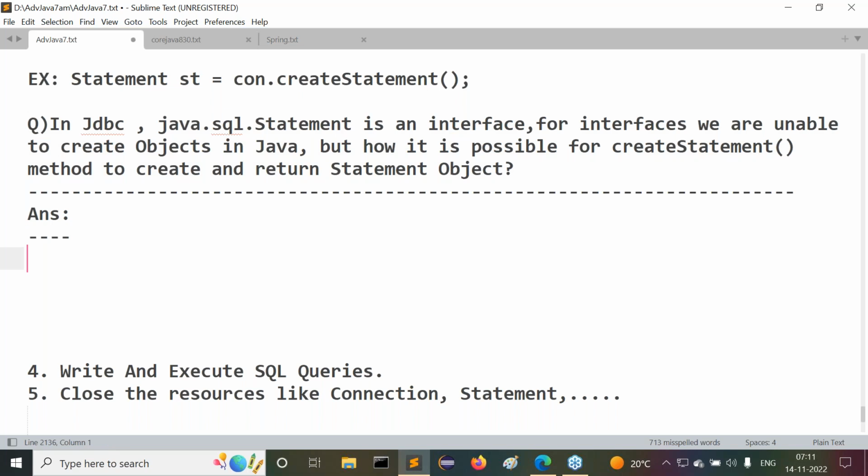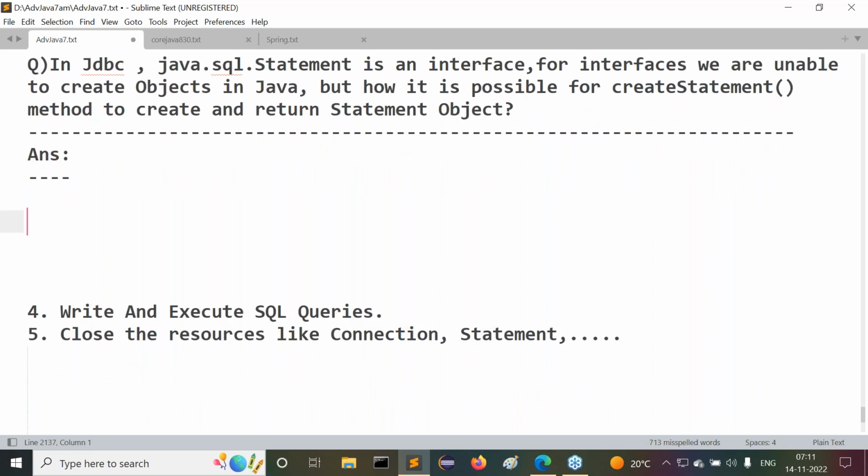java.sql.Statement is an interface. In general, in Java, for interfaces, we are unable to create objects. But how is it possible for the createStatement method to create and return a Statement object? That is the question here. For this question, we have to give the answer clearly. What exactly is the answer we are able to provide?